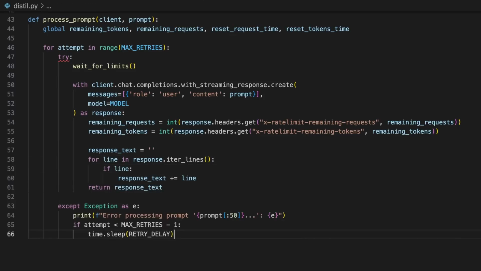Then we can use this except statement to prevent any potential errors from stopping the program and create a delay in the program running the time.sleep function for the retried delay. At the end of the function, we can simply write return none.